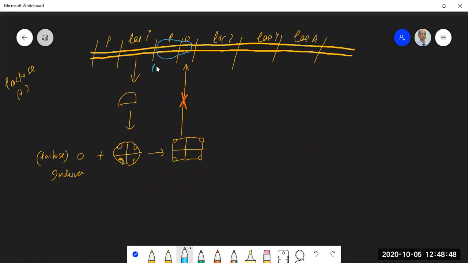this is the RNA pol. RNA pol can now bind to the promoter. The reason is that the operator is vacant. The repressor protein cannot bind to this. And RNA pol will bind. It will transcribe these structural genes into a messenger RNA. So you will have a messenger RNA, a polycistronic messenger RNA.